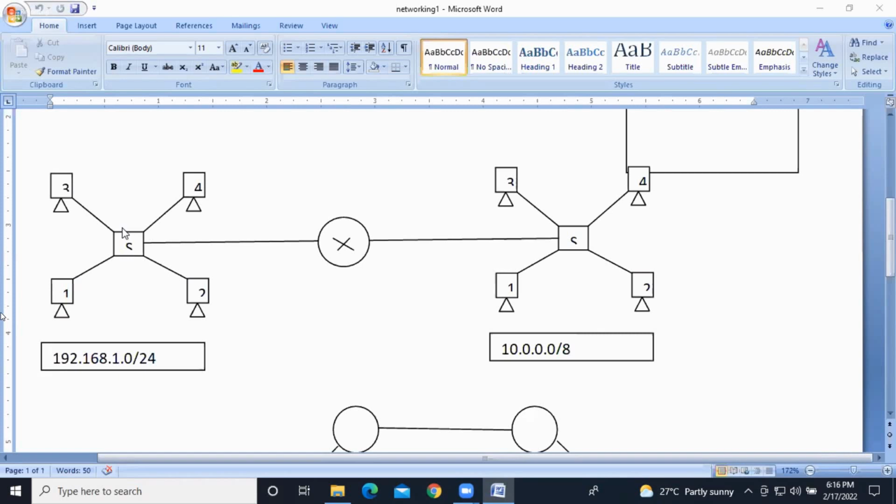If you have only the physical network, that is not enough. You are unable to send the data from one machine to another machine with just the physical network.